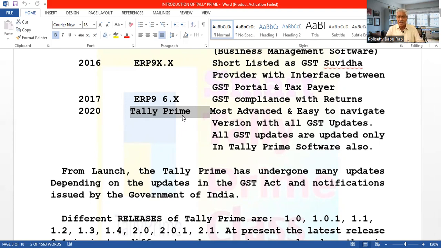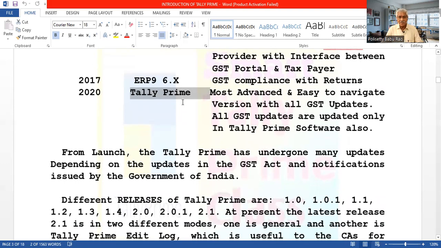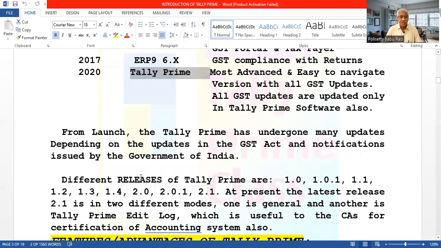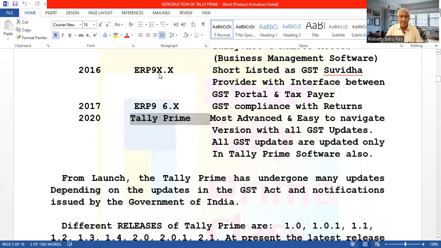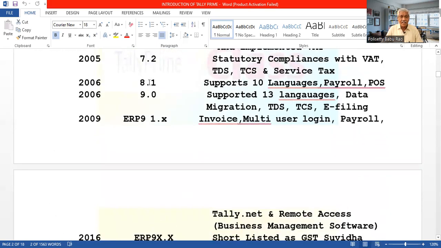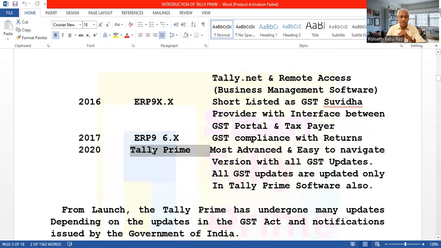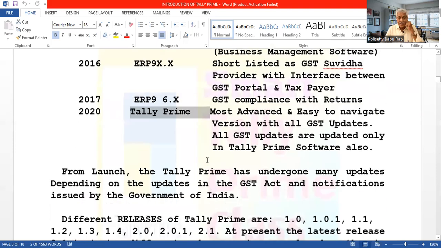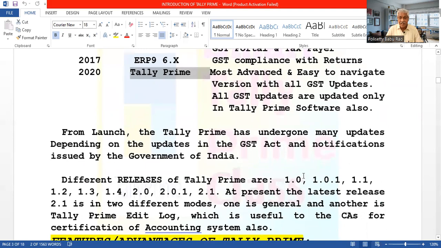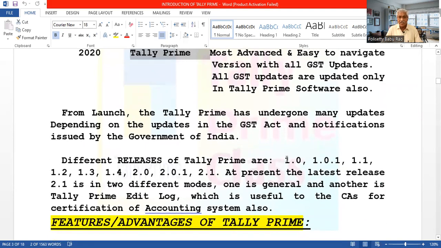They are updating the software and naming a new version. Like that, different versions are released. In the case of ERP9, there were versions 9, 8, like that. There are no versions here, only one version, Tally Prime, and they have released many releases. They are called not versions but releases. So Tally Prime started with release 1.0, in 2020.